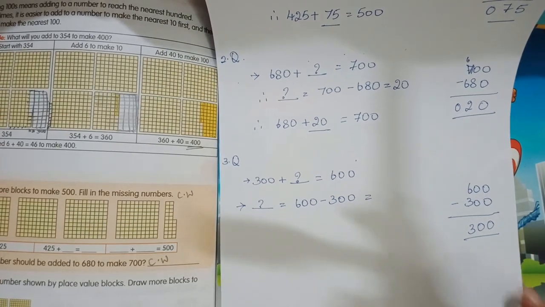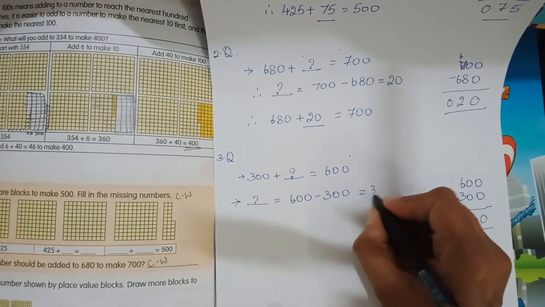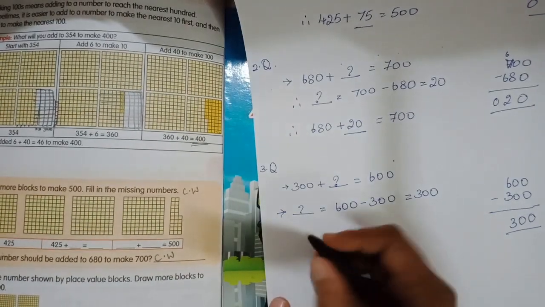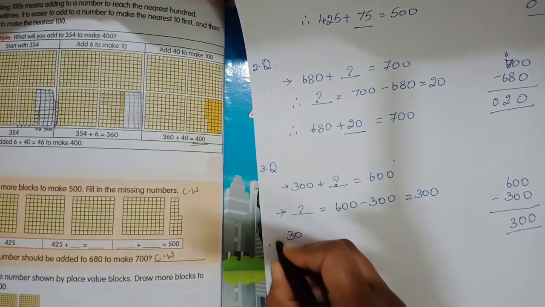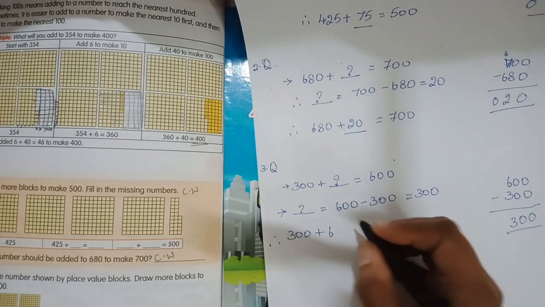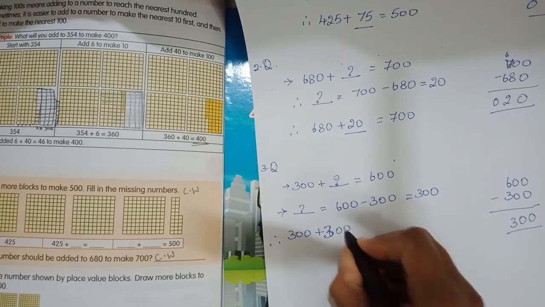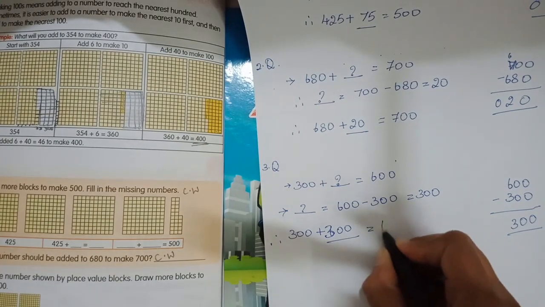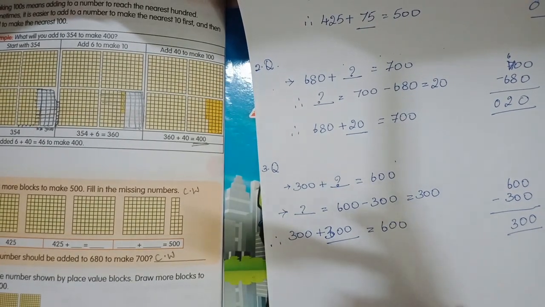Okay, yes, so the answer is 300. So 300, therefore 300 plus 300, underline it, is equal to 600. So how many more blocks of 100 should you write here? You should write 3 more blocks of 100 cubes.